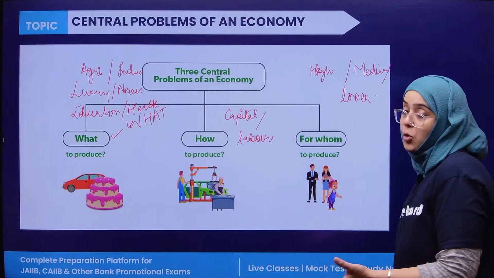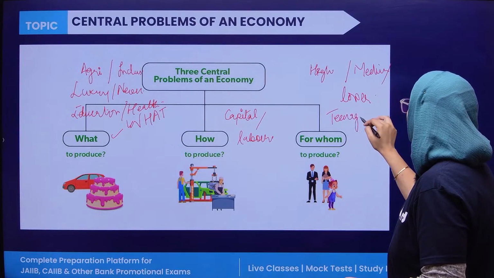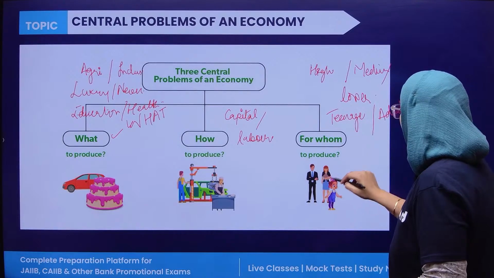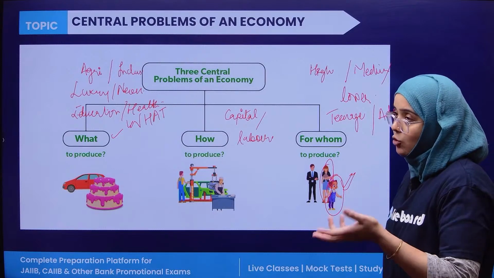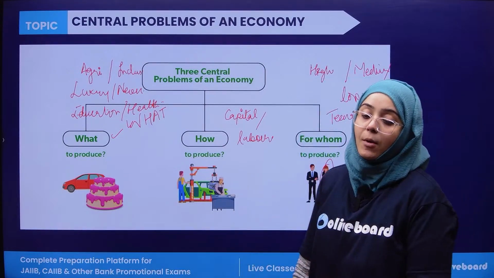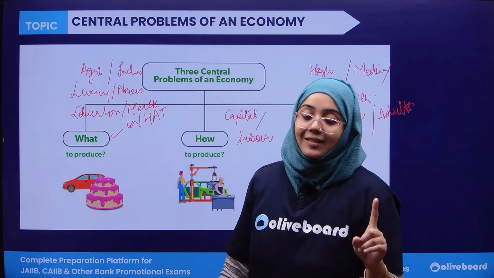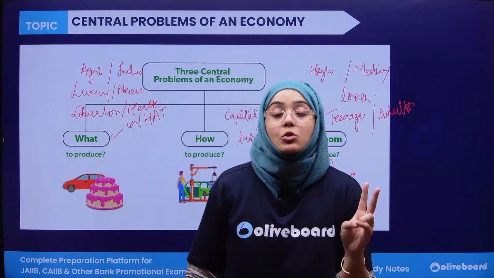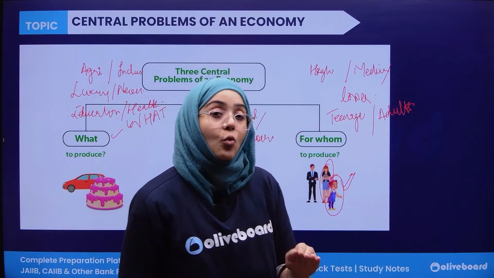For example, whether to produce more for teenagers or for adults, more for girls or for women, more men's products or women's products. So there are three central problems: what to produce, how to produce, and for whom to produce.